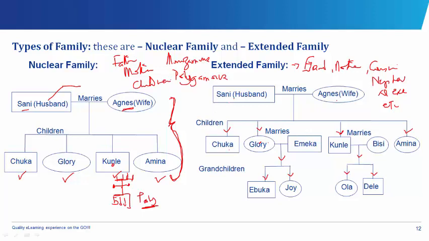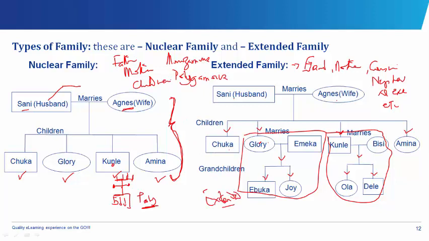So this is now the extended family, comprising all the descendants. So we can say that an extended family contains so many nuclear families. For example, this is a nuclear family, this is a nuclear family, this is another nuclear family. But everything together, the combination of so many nuclear families, gives us an extended family.